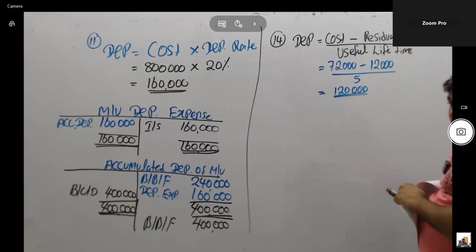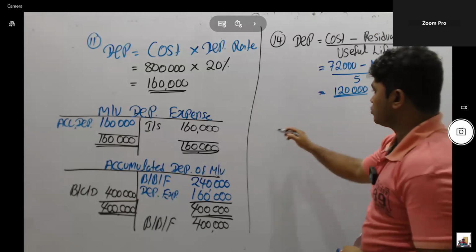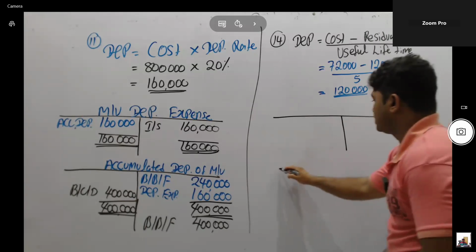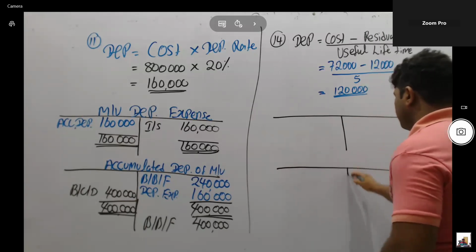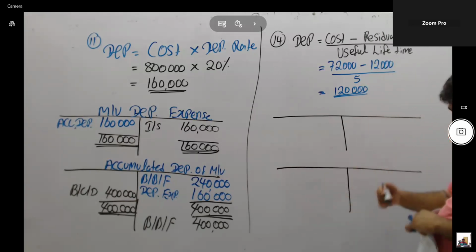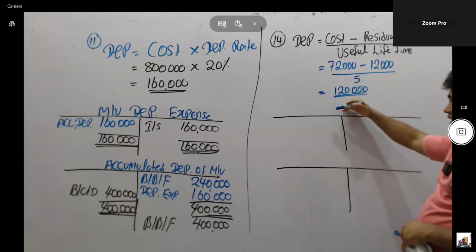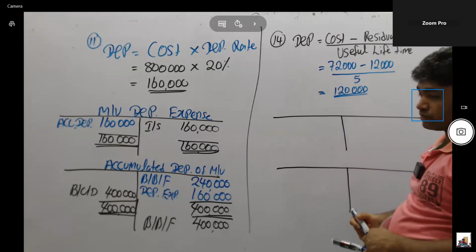But there's ledger account also. Same way, two separate ledger accounts: motor vehicle depreciation expense account, and accumulated depreciation of motor vehicle. First one thing, how to calculate depreciation, and second one thing, how to record in the ledger account also.